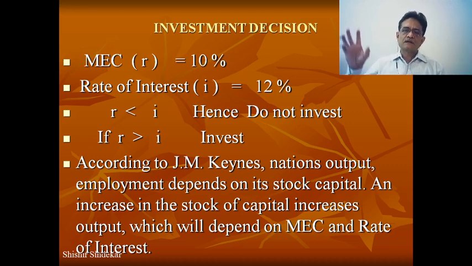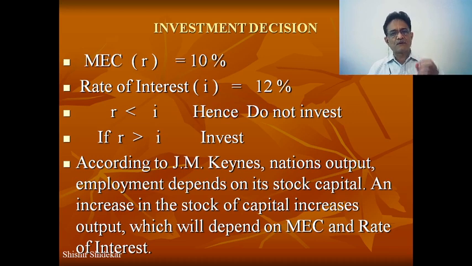Now imagine that he will have to borrow capital at a rate of interest of 12% and the rate of return, MEC, is 10%. MEC is 10% and the rate of interest is 12%. So naturally, if the marginal efficiency of capital is less than the rate of interest, then the decision is do not invest. The idea is very simple: MEC is less and the rate of interest on which he is going to borrow is more, so this will never match.